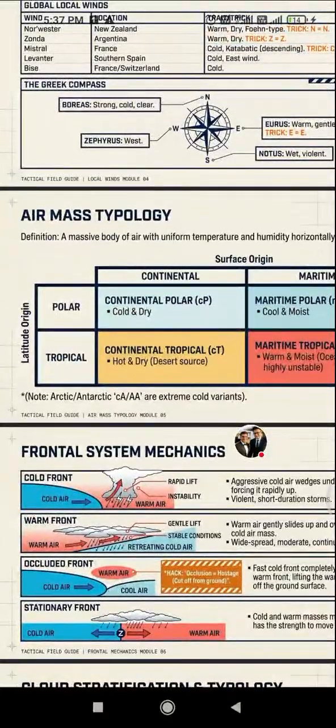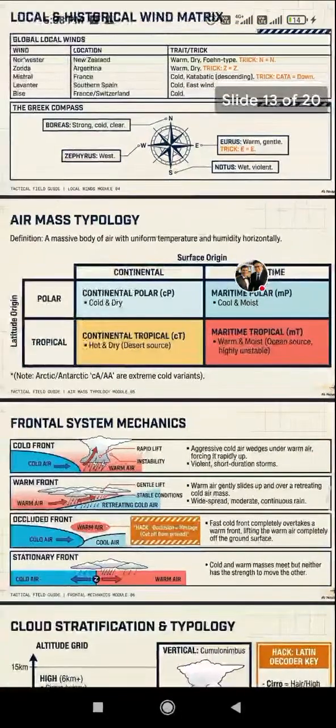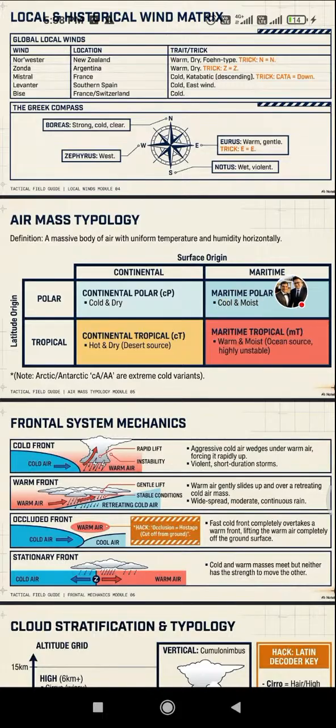Then the air mass typology. Definition: a massive body of air with uniform temperature and humidity horizontally. By latitude of origin: polar, continental polar, cP, dry, and maritime polar, mP, cool moist. Tropical: continental tropical, cT, hot and dry desert, and maritime tropical, mT, warm moist, ocean source and highly unstable. Arctic and Antarctic, cA, are extreme cold variants.